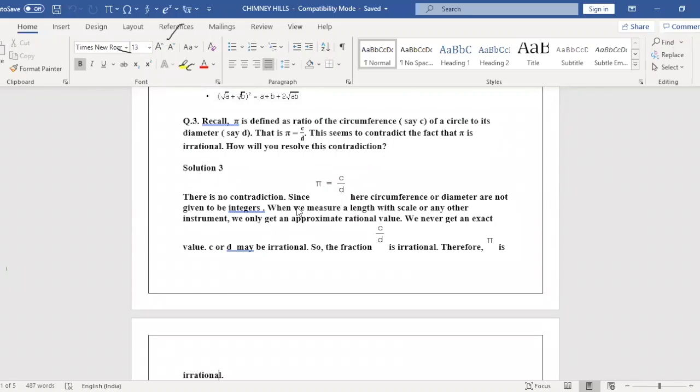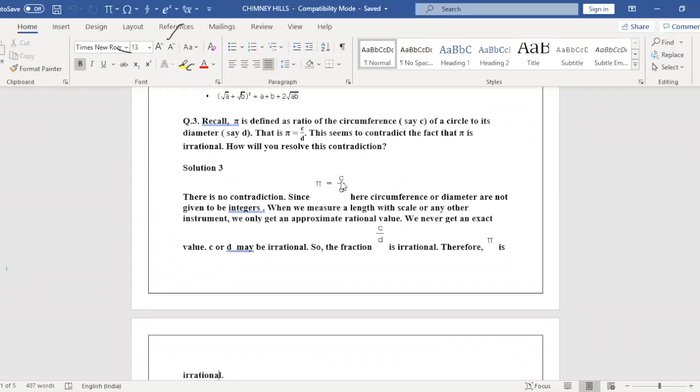That's why we always take pi as irrational. The only thing is, if we take any circle's radius measurement, we are getting an approximate value. That is, 22 by 7 is an approximate value of C by D. So that is why we can take this as approximately 22 by 7. You can think, ma'am, 22 by 7 is a rational number, then why are you telling it is irrational? Yes, no, children?